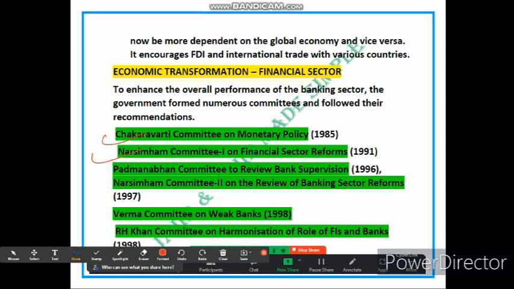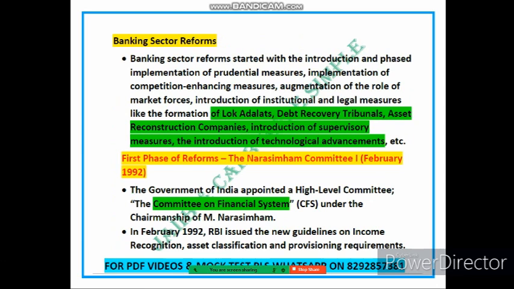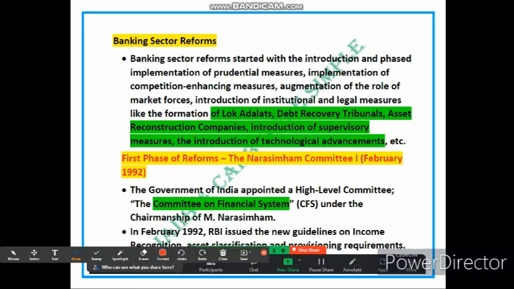Now let's come to the next slide, which is related to the banking sector reforms. Friends, try to understand that banking sector reforms involve the implementation of various measures to improve the functioning and performance of the banks. Think of a bank that has faced financial difficulties due to non-performing loans. Suppose there is a bank which has faced difficulties due to NPA, that is, non-performing assets.